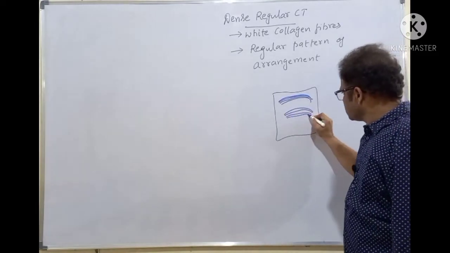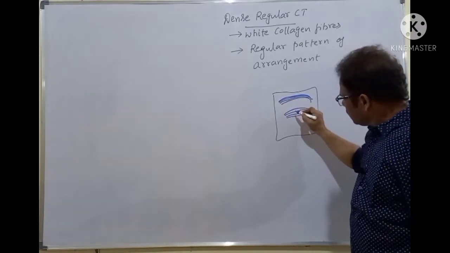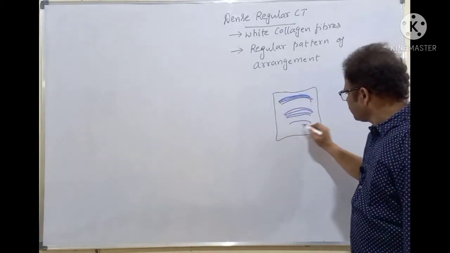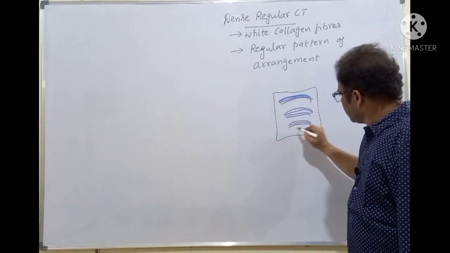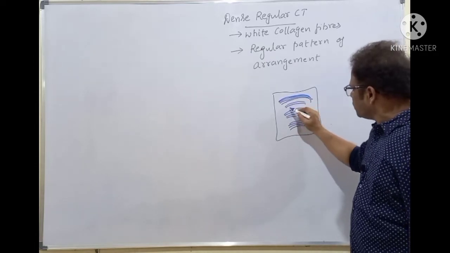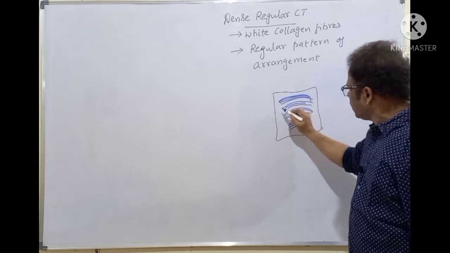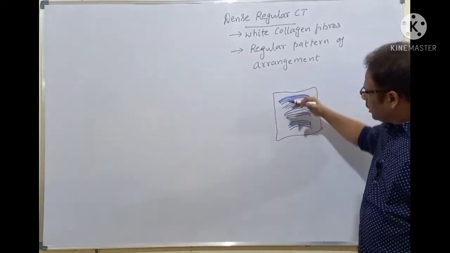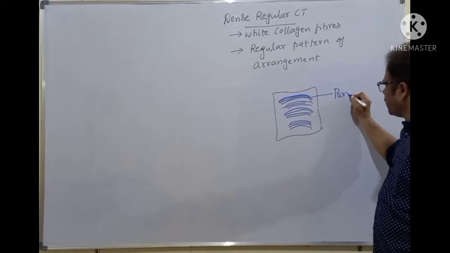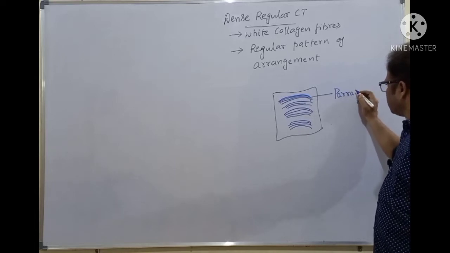Okay, students. So these are the fibers. Individual fibers are there. They are arranged as bundles. See here. So there is a regular arrangement of these ones. They are parallelly arranged here. See here, there is a regular pattern. How are they arranged here? They are parallelly arranged.